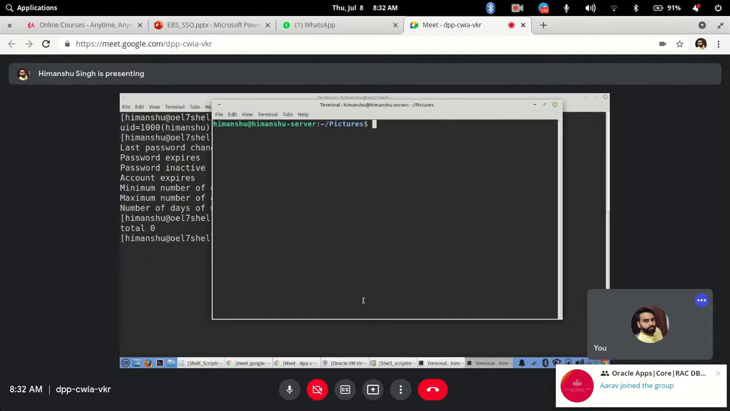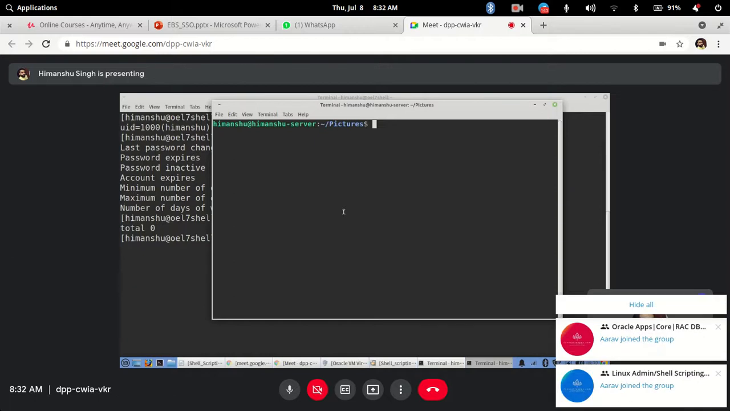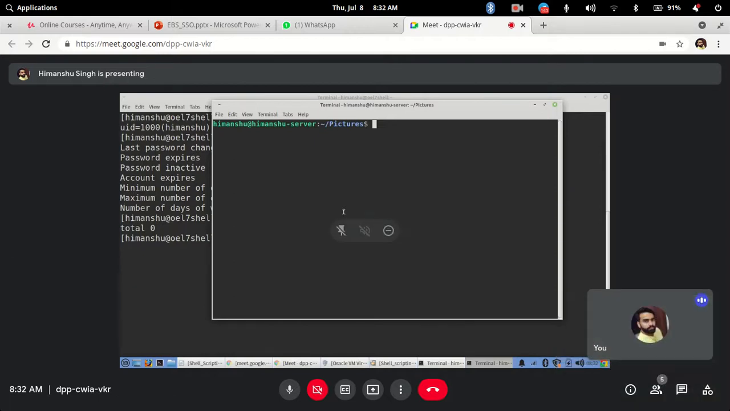Next you have some important commands. When you are working in the shell or the terminal, there are some important commands available there. Like date, which I have told you. Date will give you the current date and the timestamp of your server where you are connected.